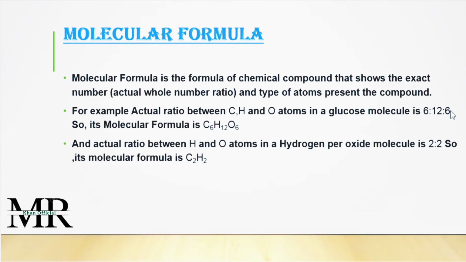So the molecular formula is the formula which shows, in this case, for example, the actual ratio between the carbon, hydrogen and oxygen atoms in a glucose molecule is 6:12:6. So its molecular formula is C6H12O6, the same ratio, because we know the molecular formula tells us the exact number of any compound. Now what will be the empirical formula of this?